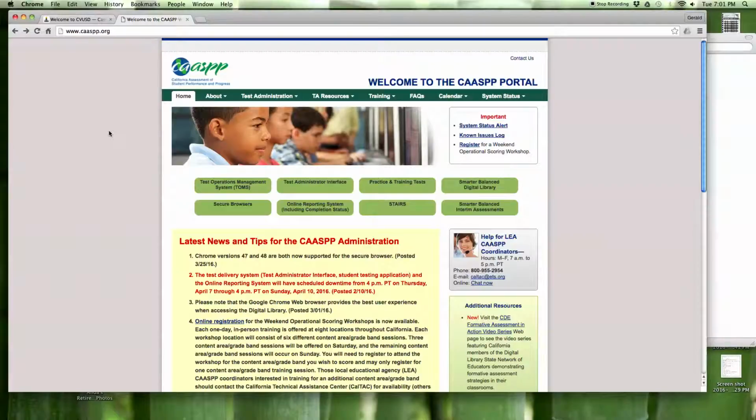It's important to know that you need to have already established an account in the system. And the system is what we call TOMS. That's the Operational Management System. Either your site testing coordinator or myself, or in my office, someone would have set up your account that would generate an email that you would have received, and it has the word Caaspp in the subject line. That email contains a temporary password that you can use to set up your account. When you set up that account, that is the account you will be using for student testing.